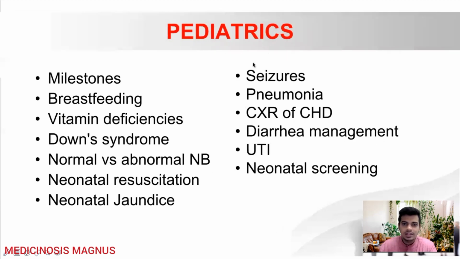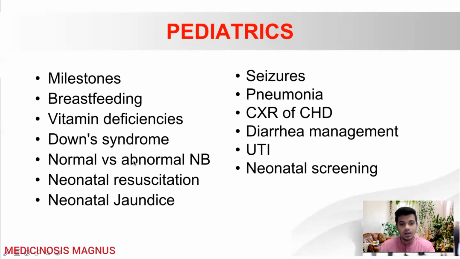Then the next subject we are seeing is pediatrics. So first, in pediatrics, it is very important to know about the milestones. Okay, milestones, which is normal, which is abnormal, and all those things. And about breastfeeding, the proper attachment of breastfeeding, when breastfeeding is contraindicated, when it is indicated, you need to know about those things. Then vitamin deficiencies, mainly vitamin A deficiency, vitamin B deficiency types, and iron deficiency, zinc deficiency, all those things. Then also know about Down syndrome.